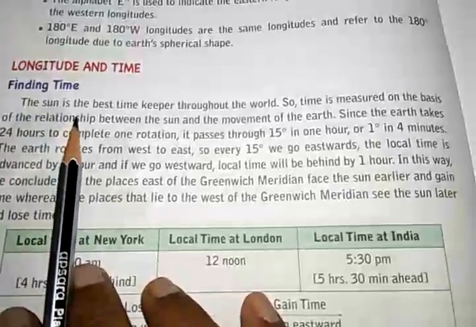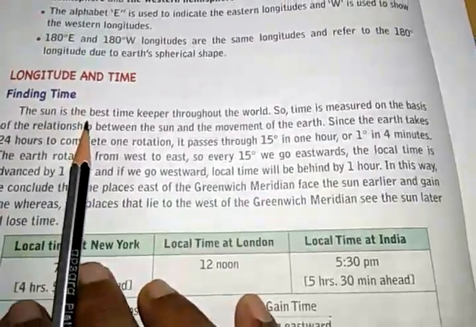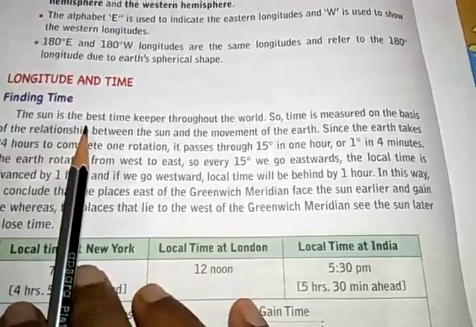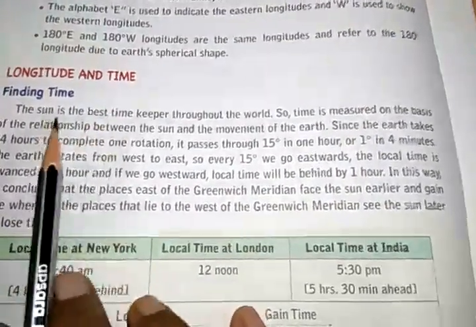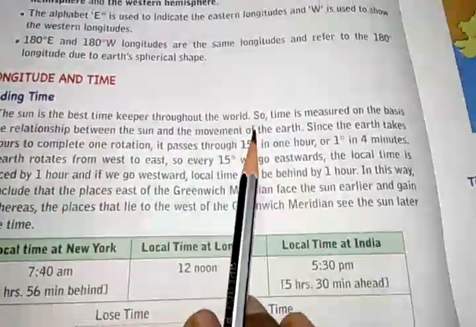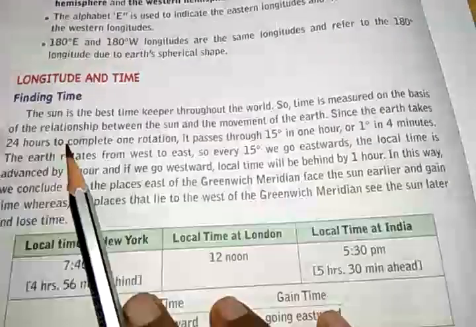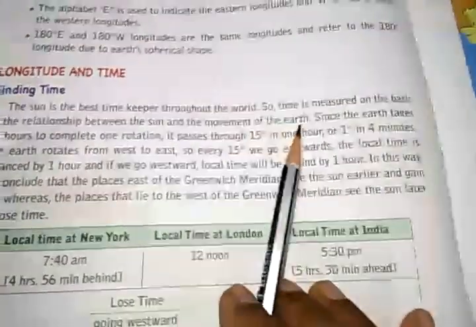Now also, by looking at the position of the sun, you come to know whether it is morning or noon or afternoon or evening. So the sun is the best timekeeper throughout the world. Time is measured on the basis of the relationship between the sun and the movement of the earth.